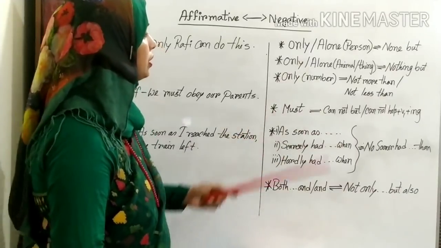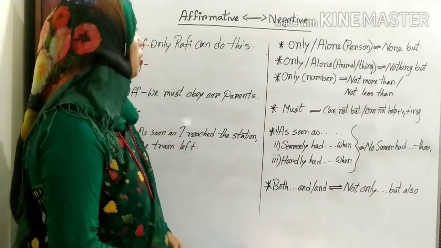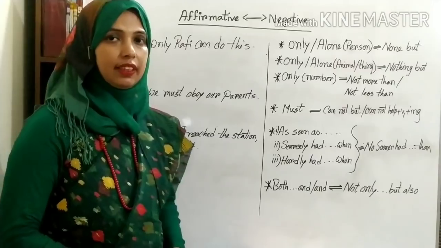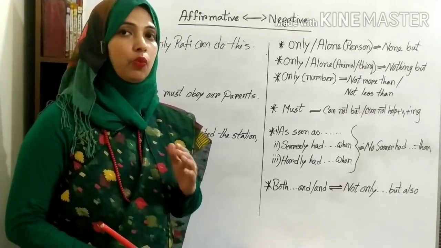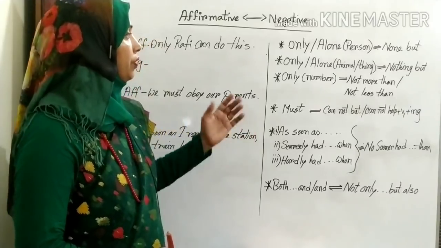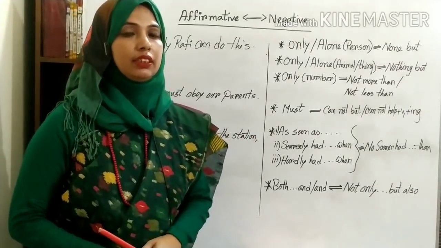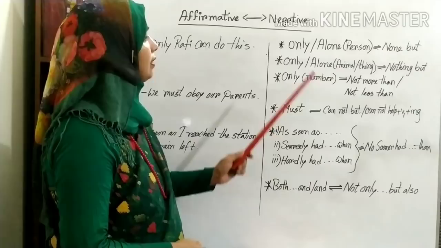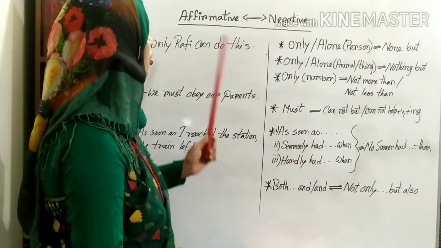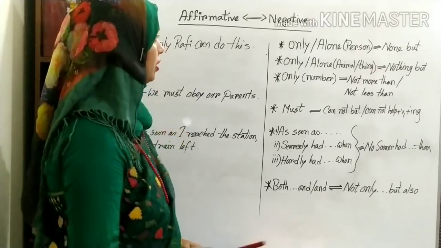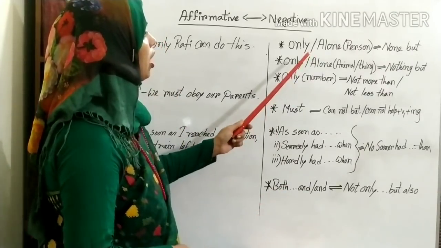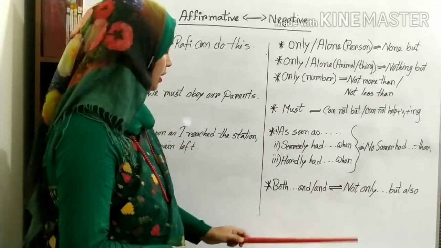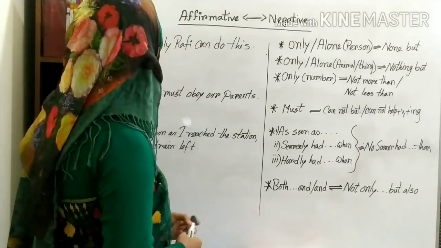Look at some rules for changing sentences from affirmative to negative. Dear students, while changing the sentences, you should keep in mind one important thing: the meaning or the sense of the sentence cannot be changed. So, now look at the rules. It may help you in changing affirmative to negative sentences. In an affirmative sentence, if after only you find any person, then in the negative sentence you can write none but. Okay, here is the example.